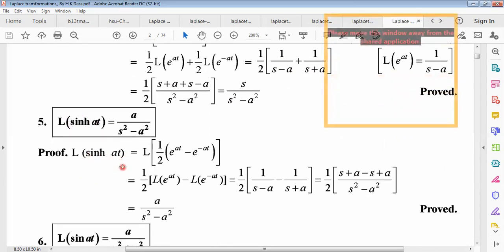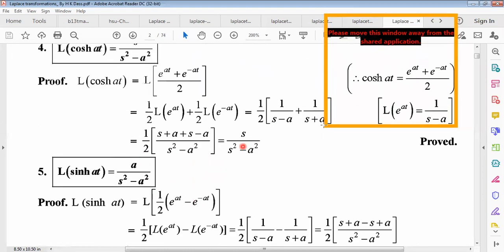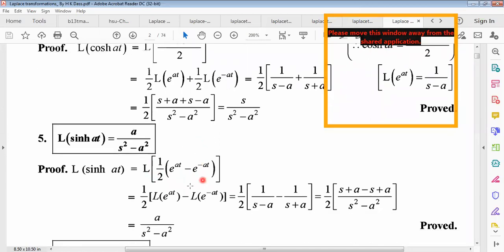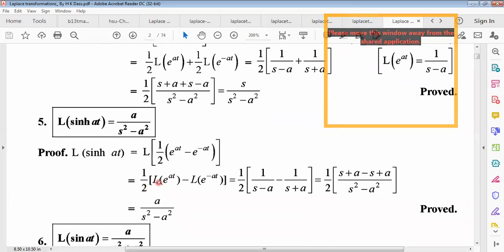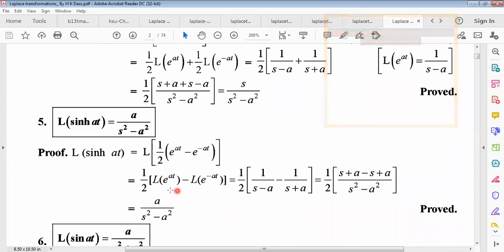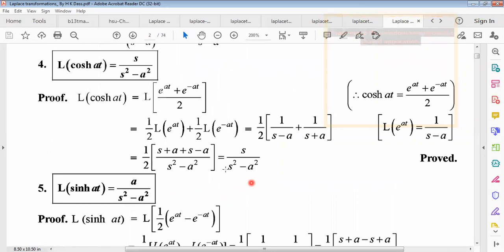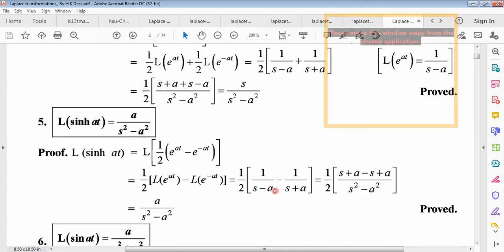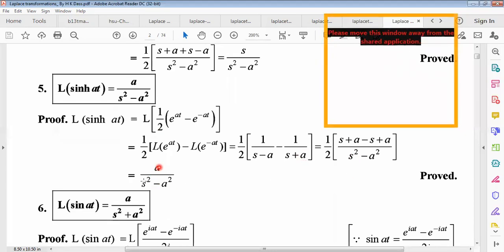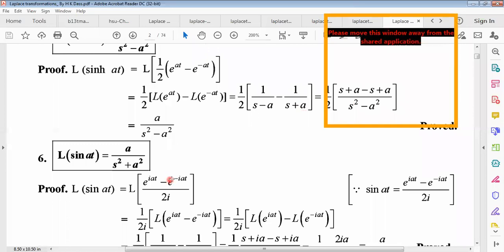The Laplace transformation of sin hyperbolic at: it comes from the same formula, but with just a minus sign. So half into the Laplace transformation of e to the power at minus the Laplace transformation of e to the power minus at. We get 1 by s minus a from here, and for e to the power minus at, similarly, s plus a. So after taking the LCM, we get a divided by s square minus a square. Very easy formula.